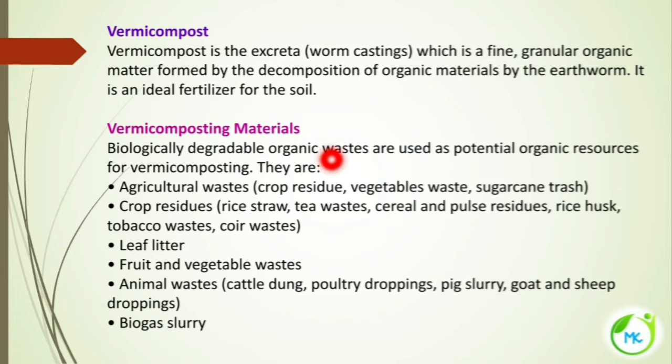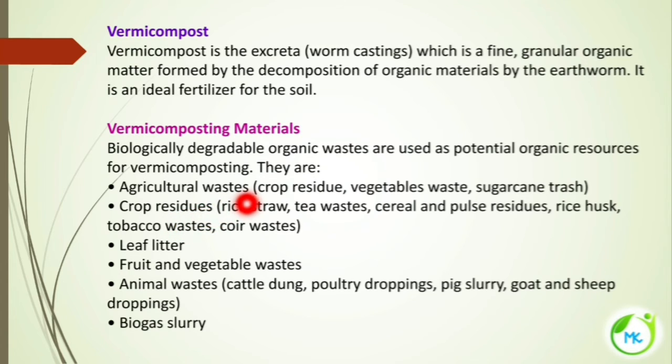Next is vermicomposting materials. What are the materials used? Most biologically degradable organic waste can be used as a resource. Some of the resources used for vermicomposting are: first, agricultural waste, any left out crop residue, vegetable waste, sugar cane trash. So all comes under what? Agricultural waste.